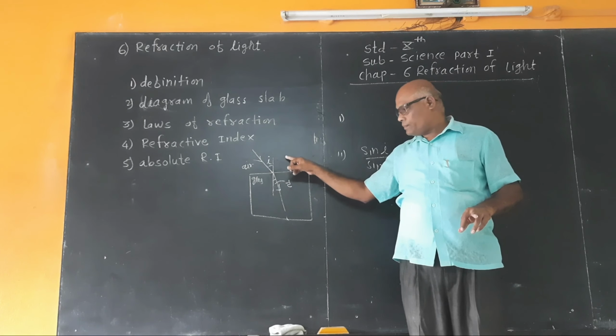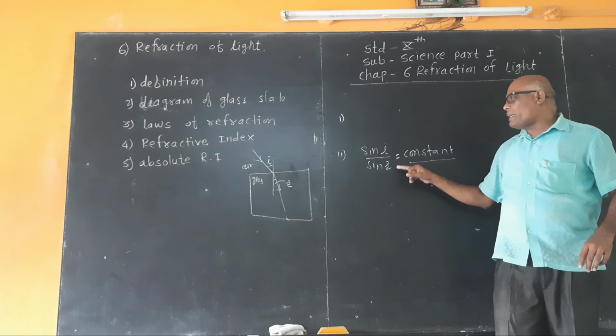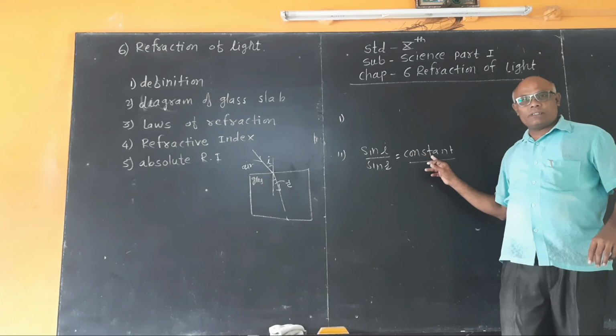For any pair of media, the ratio of sine of angle of incidence to sine of angle of refraction is constant. If i is the angle of incidence and r is the angle of refraction, then sine i upon sine r is equal to constant.